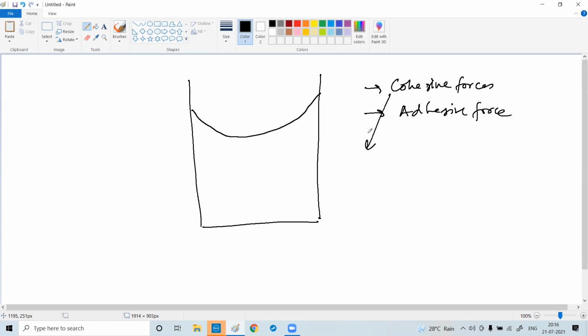Rishabh, what is cohesive force? Hello, sir. What is cohesive force? Hello. Dhruva? Swaroop, Tarang, what is cohesive force?